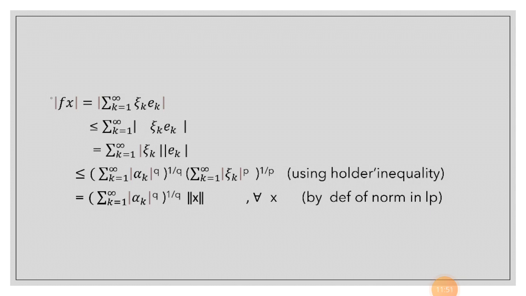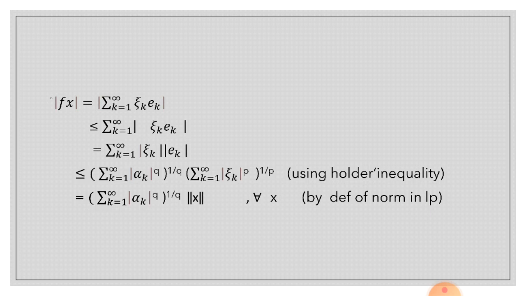Here we know that Hölder's inequality says that if p and q are real numbers greater than 1 with the property that 1/p + 1/q = 1, then for any two vectors x = (x1, x2, ..., xn) and y = (y1, y2, ..., yn), we have Σ_{i=1}^n |xi yi| ≤ (Σ_{i=1}^n |xi|^p)^{1/p} · (Σ_{i=1}^n |yi|^q)^{1/q}. In norm notation, Σ|xi yi| ≤ ||x||_p · ||y||_q.